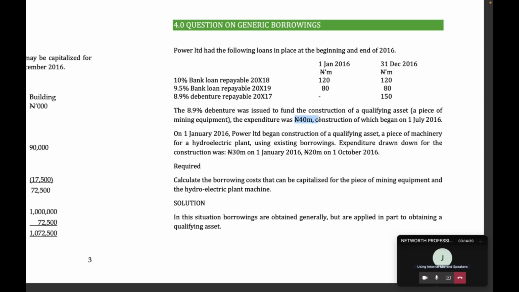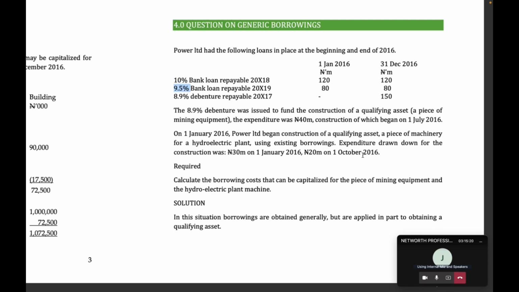We're now told that on 4 January 2006, Power Limited began construction of a qualifying asset, a piece of machinery for a hydroelectric plant, using existing borrowings. That means since he has used the debenture for the other asset, for this other asset he will use the 10% and the 9.5%. That's what we call using generic borrowing or a pool of funds.